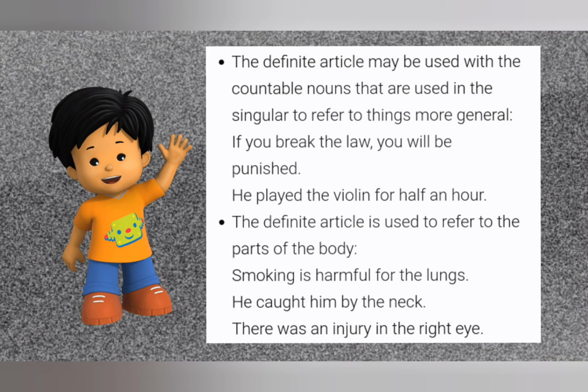The definite article is used to refer to parts of the body. Smoking is harmful for the lungs. Lungs is a part of the body, so we use the here. He caught him by the neck. Neck is a part of the body. There was an injury in the right eye. Right eye is a part of the body. We are using the here.